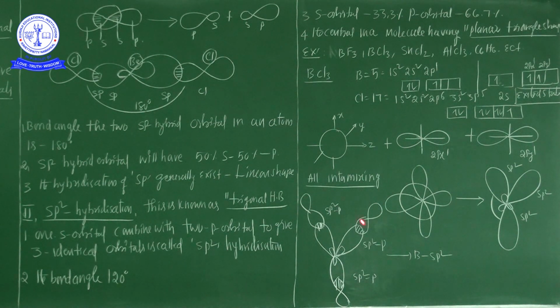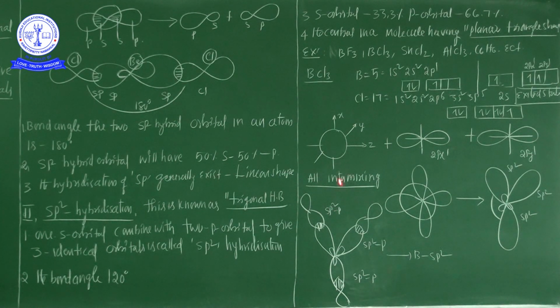So this kind of structure is formed. That's why, my dear student, it shows trigonal hybridization, with 120 degrees bond angle. So the most important thing in sp2 hybridization: one s orbital and 2 p orbitals intermix and form 3 sp2 hybrid orbitals.